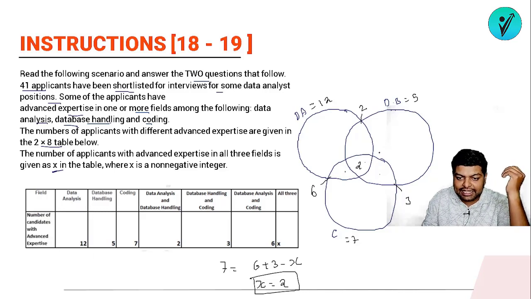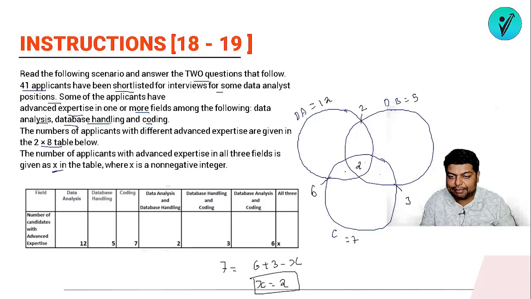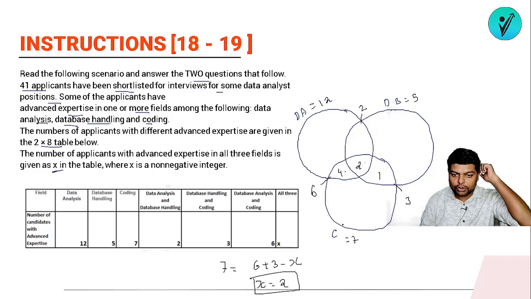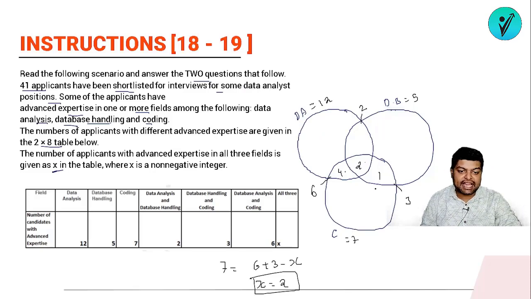Why did it become 2? See, in total there should be 7 students. These 6 and 3 have an overlapping portion, so how will this become 7? Out of these 6 students, 4 students will be here, 2 students will be here and only 1 student will be here. So total there will be 7 students: 4, 2 and 1. So the value of x will be 2. This means students who are good in only data analytics and database will be 0, because the total count is 2 and all the students came here. So the count of it will be 0.